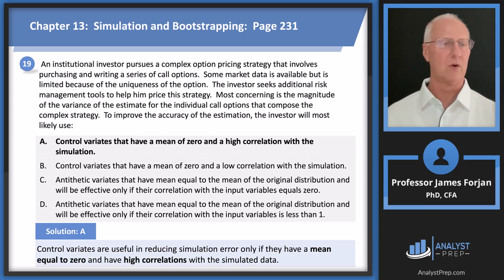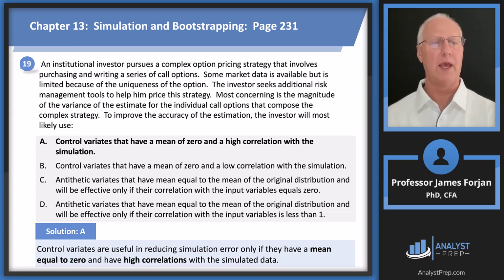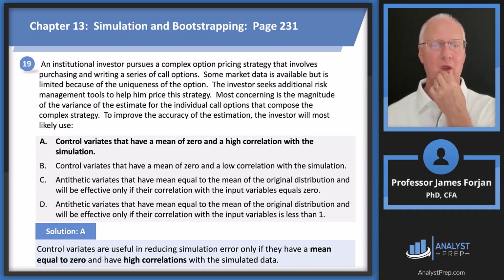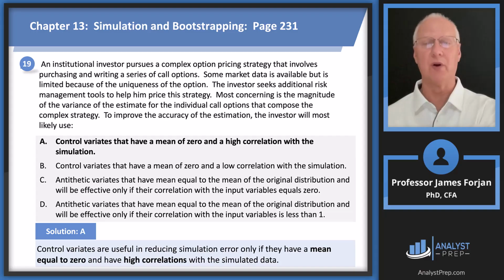So I think I answered the question then. Which one do we like? We like A. So A, control variance have a mean of 0. High correlation. So that throws B out. Why don't we like C and D? They have a mean equal to the mean of the original distribution and will be effective only if their correlation with the input variables equals 0. No, that's not true.